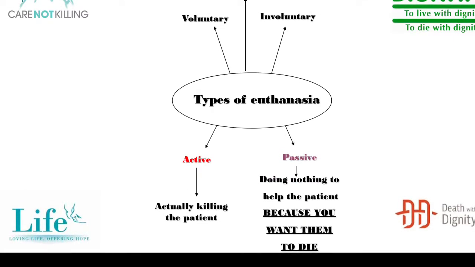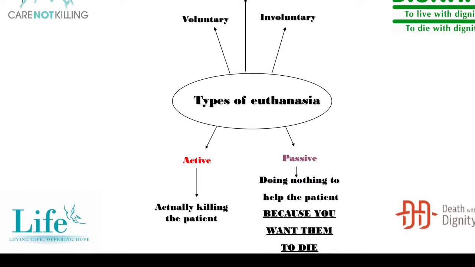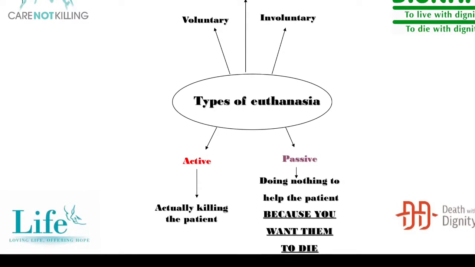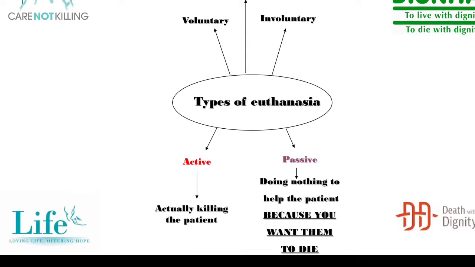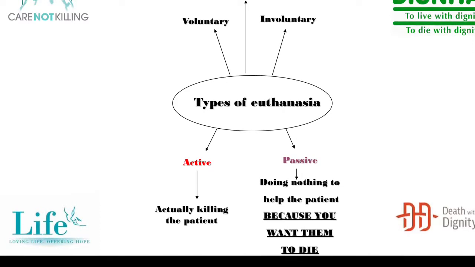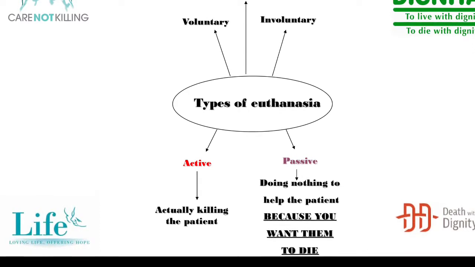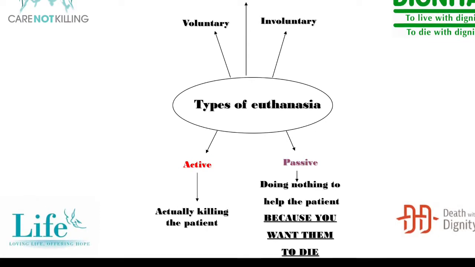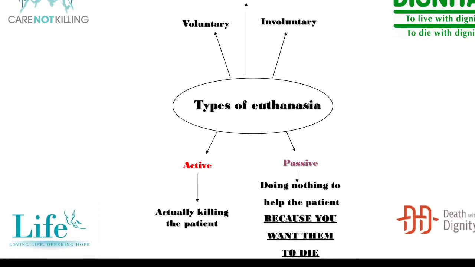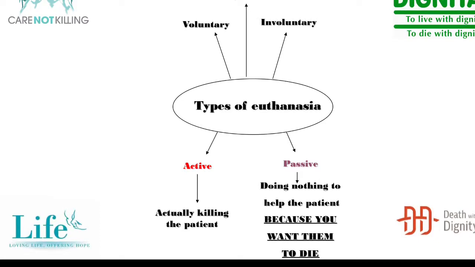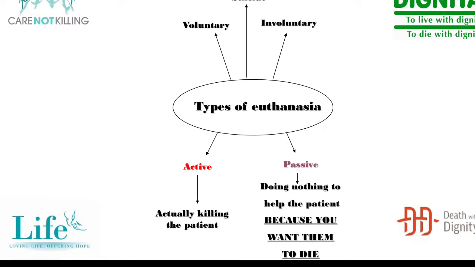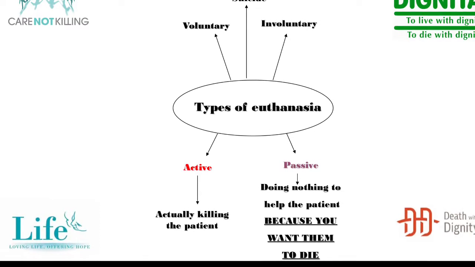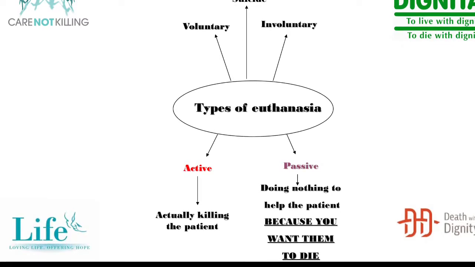We can attempt to treat Mr. Veal and manage his pain. However, the doctor says he's likely to die and it's not going to be a pleasant death, so what do you guys want me to do? Now, you have a number of options here. You can go for active euthanasia. And in the case of active euthanasia, you would say to the doctor, listen, give him a lethal dose of some cocktail of drugs that will kill him quietly and peacefully.